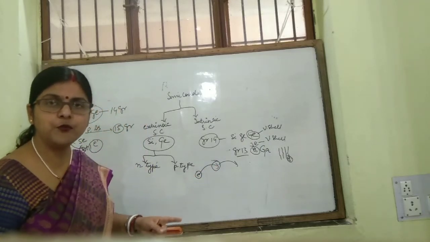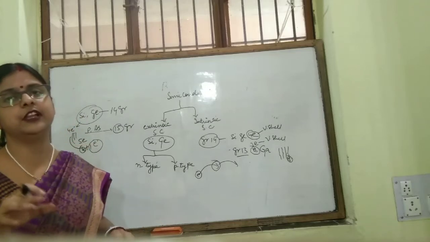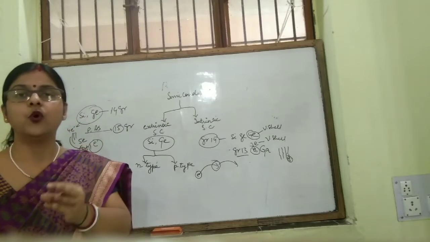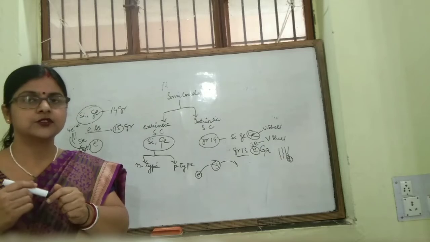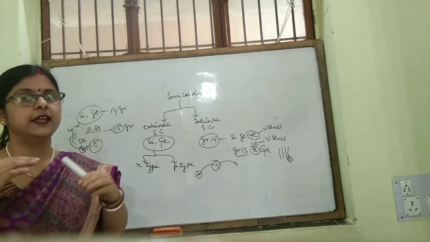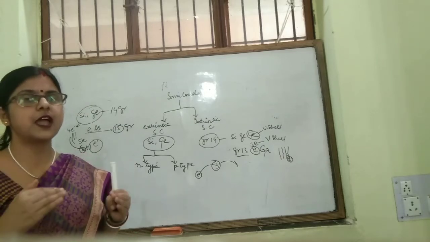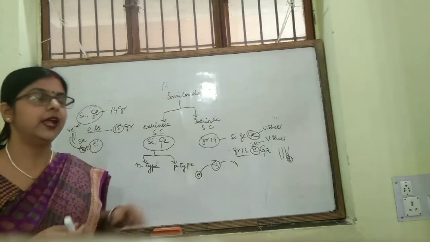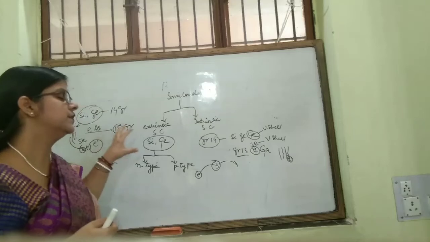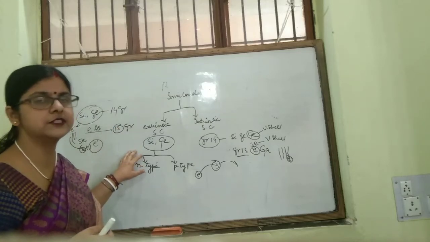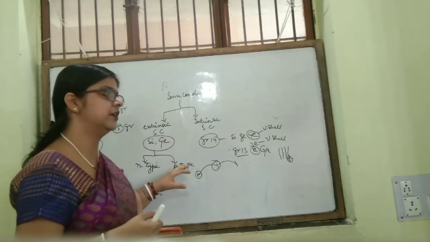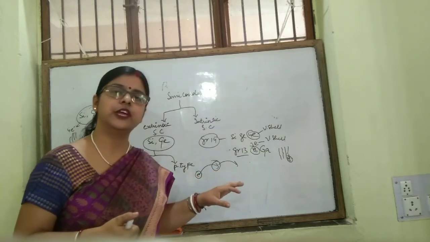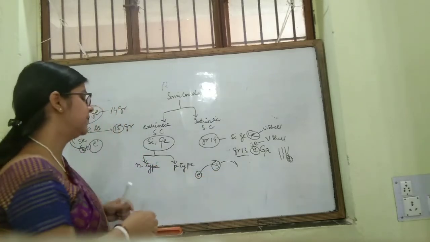So there will be movement of electrons and that will create holes in the crystal. So p-type semiconductor is due to creation of holes. N-type semiconductor is due to flow of electrons and p-type semiconductor is due to creation of holes. Okay.